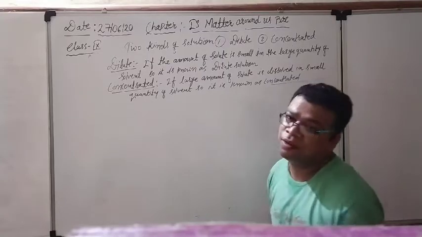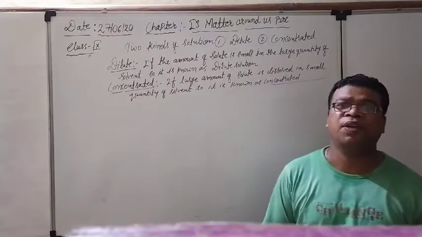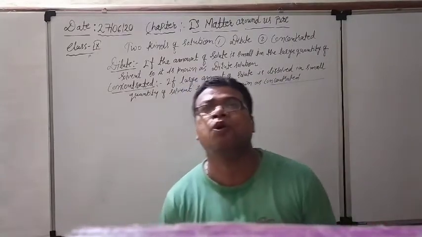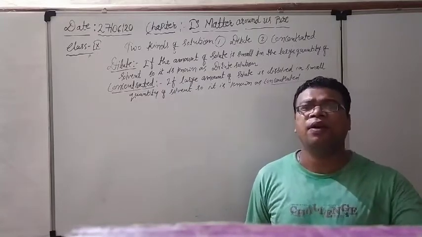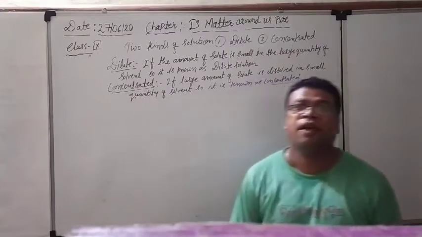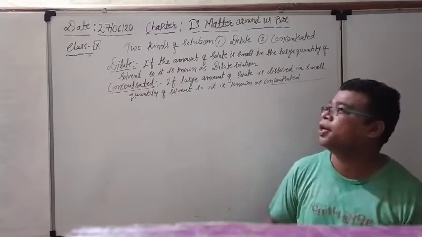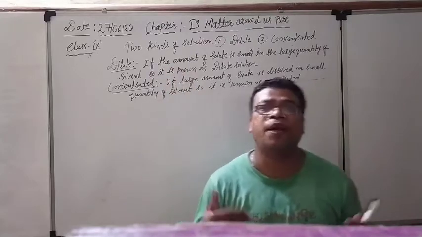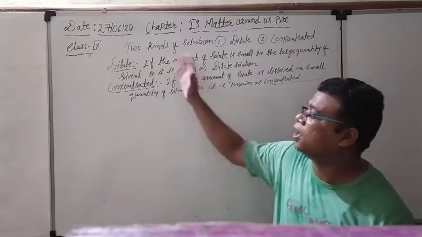I am not going to write down all these things. The meaning is that if we take a large amount of sugar particles and dissolve them in an equal amount of water, such a solution is known as concentrated solution. If the amount of solute is more, it is a concentrated solution, and if the amount of sugar particles is less in the solution, it is known as the dilute solution.